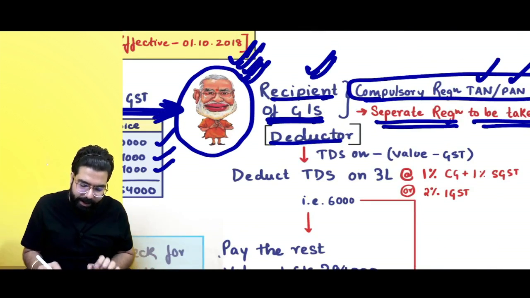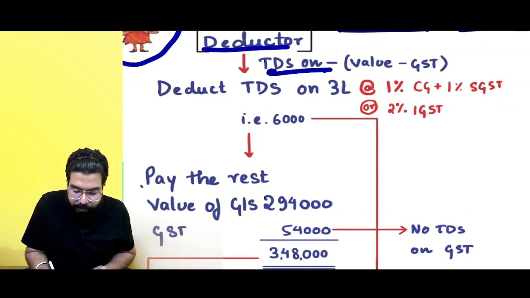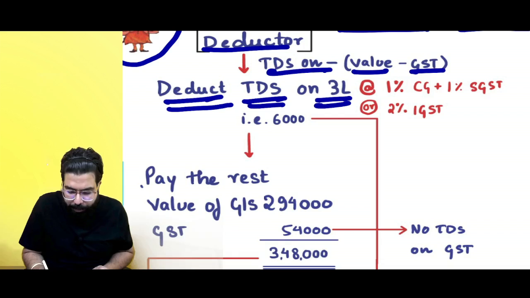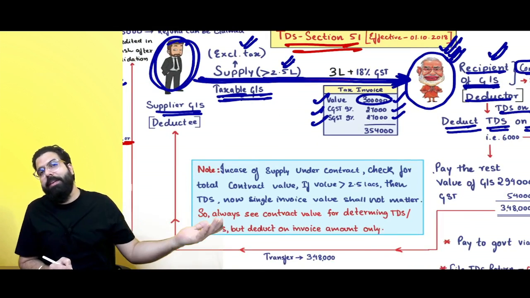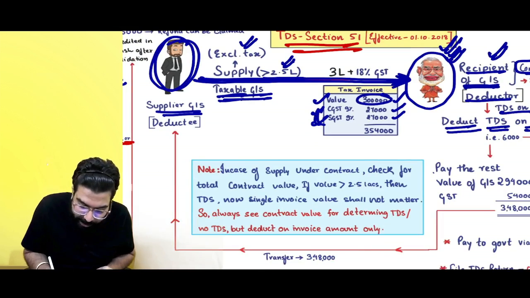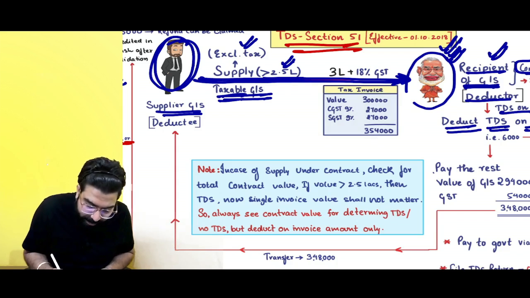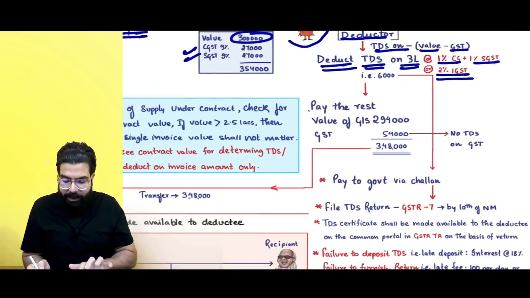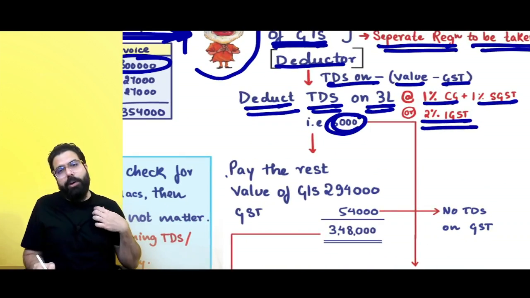Next, it says TDS will always be deducted on the value. Sir, TDS on the value minus the GST amount, that is, deduct TDS on 3 lakh rupees. On 3 lakh rupees, pay 1% CGST, 1% SGST or 2% IGST. For example, for supplies from another state, he will charge IGST in the invoice. That time on the value you have to deduct 2% IGST. If the supplier has charged CGST and SGST on the invoice, then on the value 1% CGST and 1% SGST shall be deducted. And hence you will see 6,000 rupees has to be deducted.